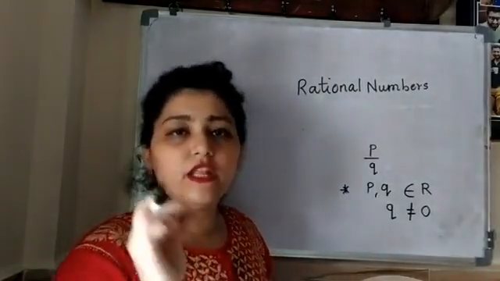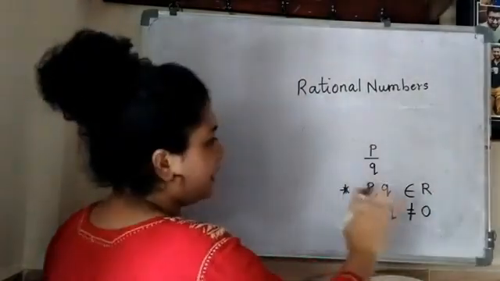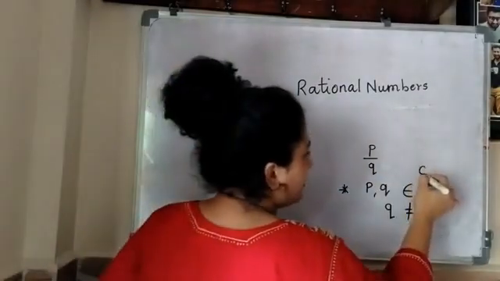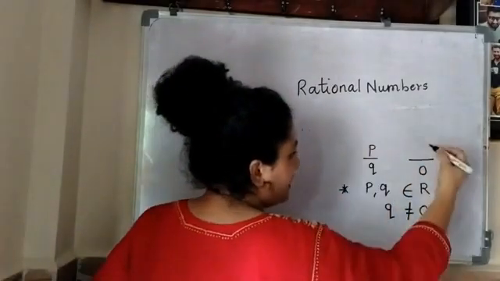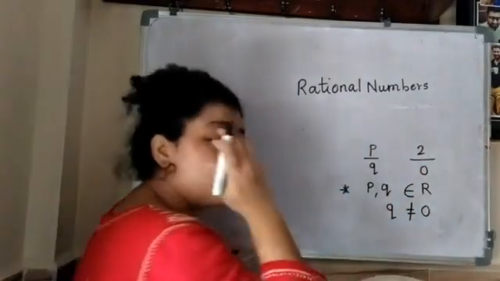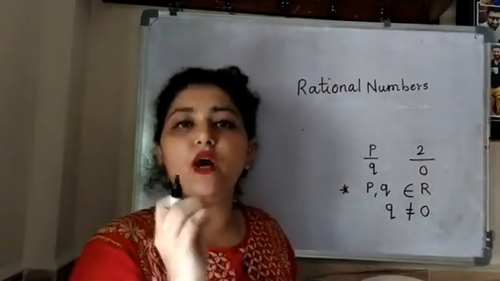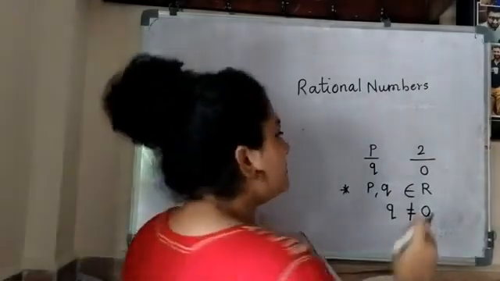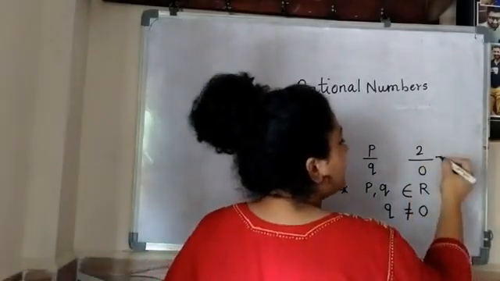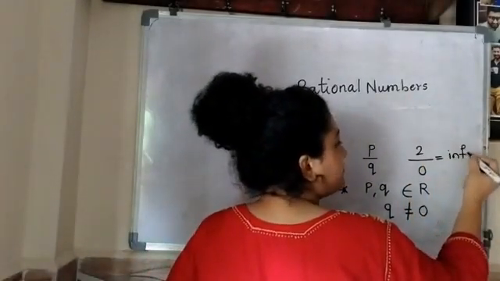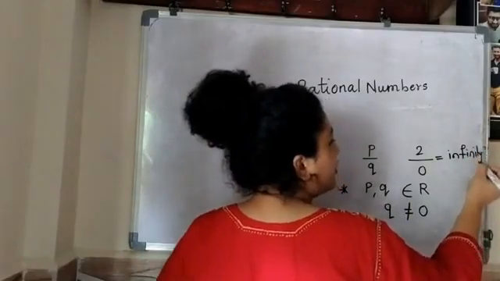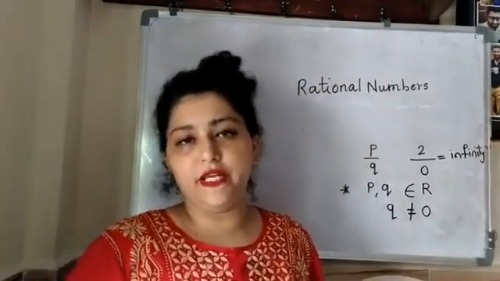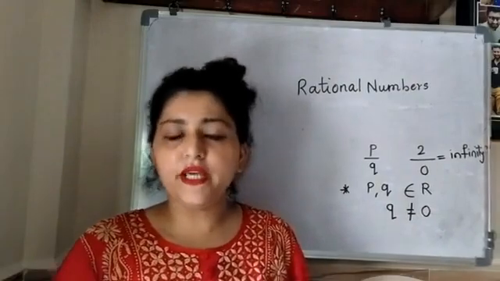If anything is 0 in the denominator, for example, suppose q is 0 and the value of p is 2, remember, whenever you have 0 in the denominator, the value of this fraction is infinity. इस fraction का जो value हो जाता है, वो infinity है. Why is it infinity?